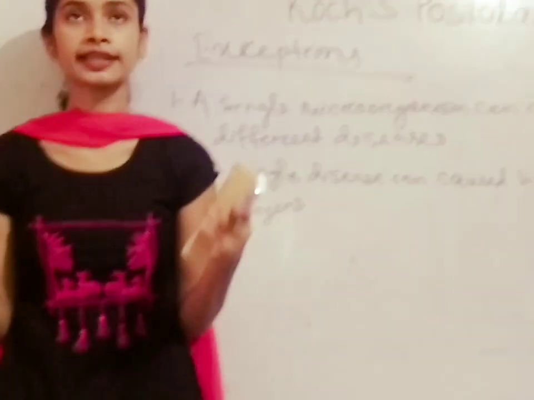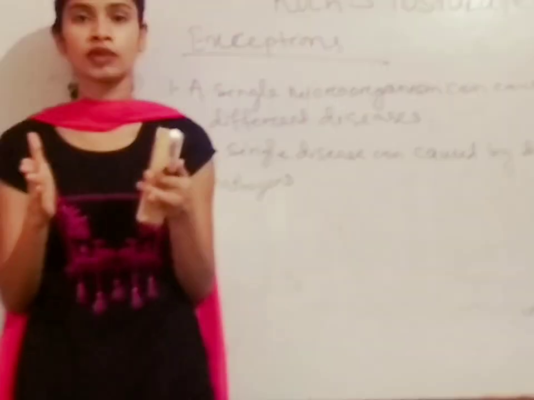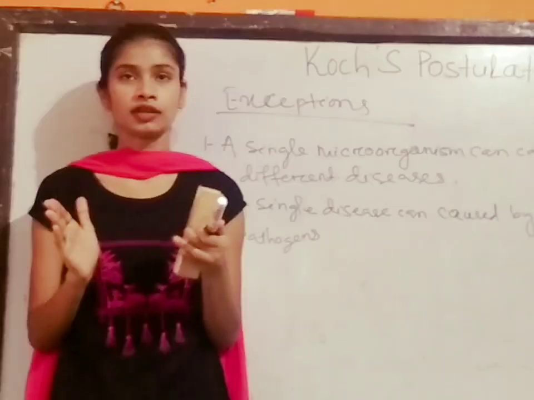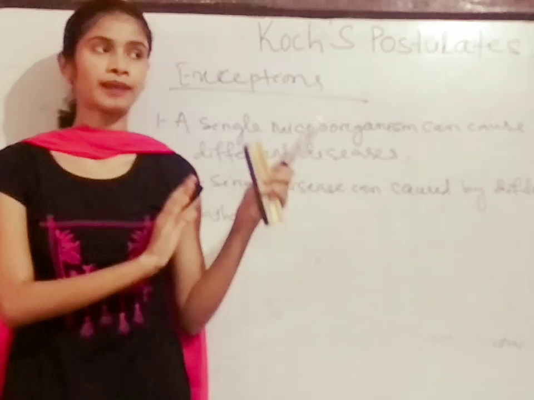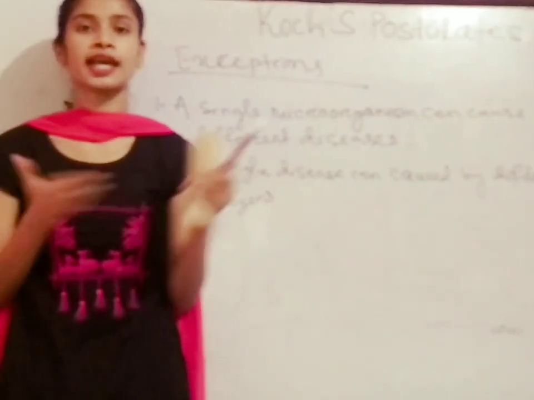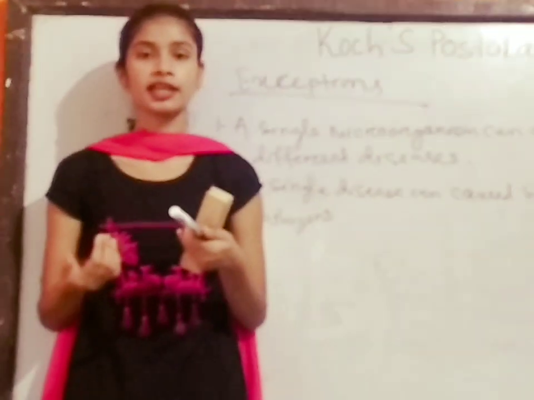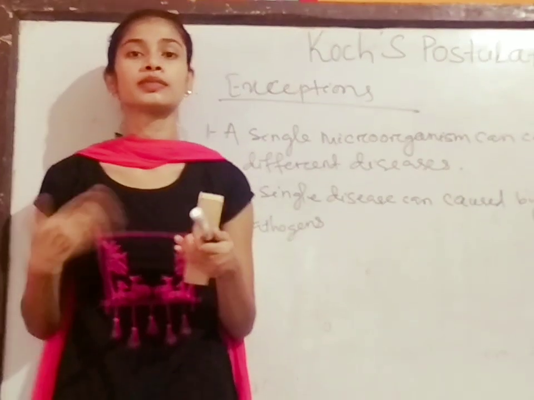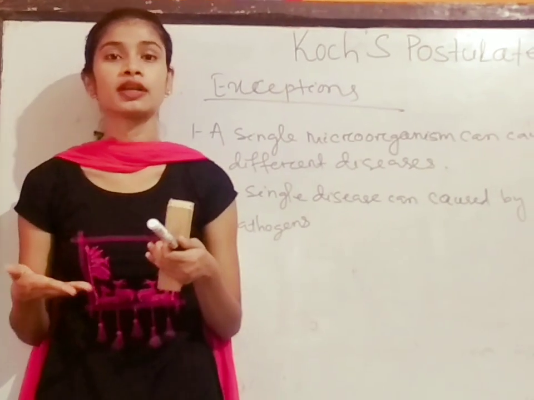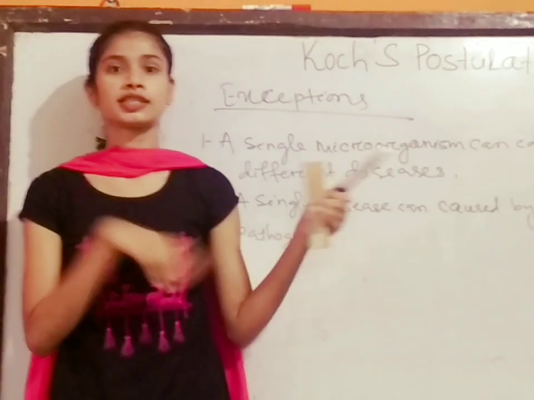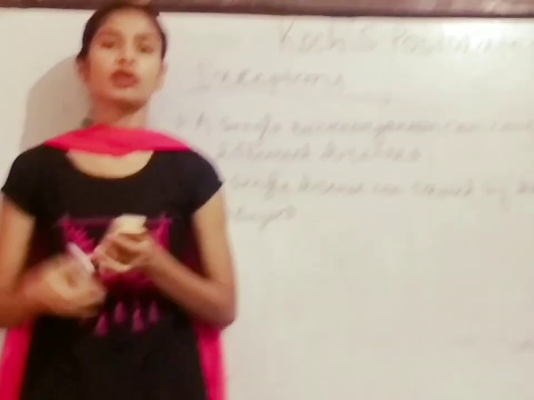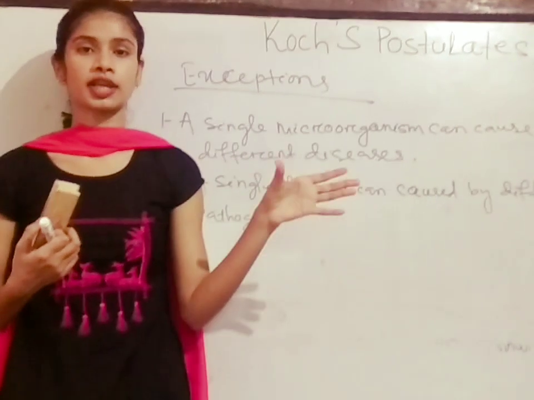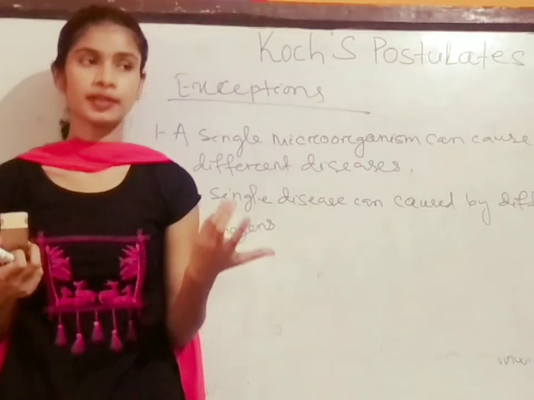So if you suffered from influenza the first time, and the second time you are suffering from influenza, the pathogen causing influenza, when it comes to your body, will take time to produce the disease, because your body has already produced antibodies against this disease. So this postulate went wrong.